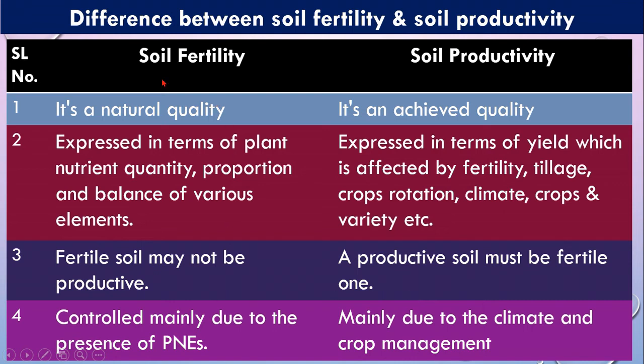For example, if I give you a land with stagnant water condition, that means water is deposited on the land for maximum time, about 3 to 5 months. If you cultivate groundnut on that land, you will not get the expected production, because we know that groundnuts grow underneath the soil near the root zone.